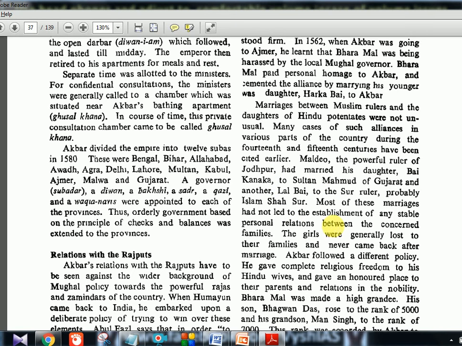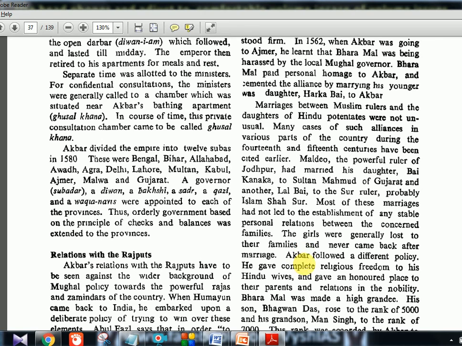Now most of these marriages had not led to the establishment of many stable personal relationships between the concerned families. So it was not like it made a stable relationship. And then the fate of the girl was like it was lost within their families' politics. So they did not have this women empowerment kind of line, if you have to include it. There is nothing for the women. They have to follow whatever the king's policies are.